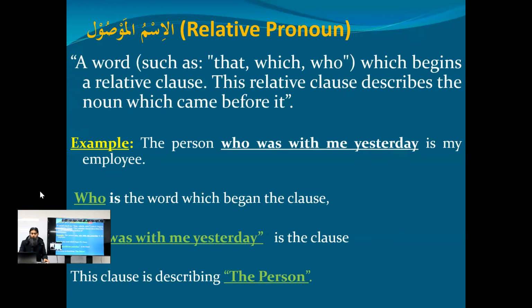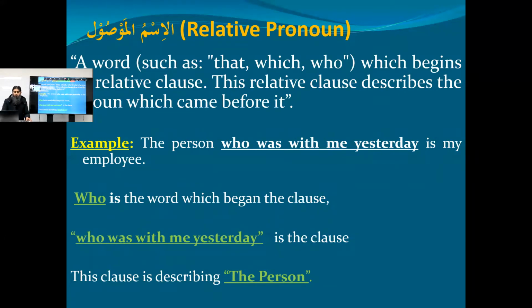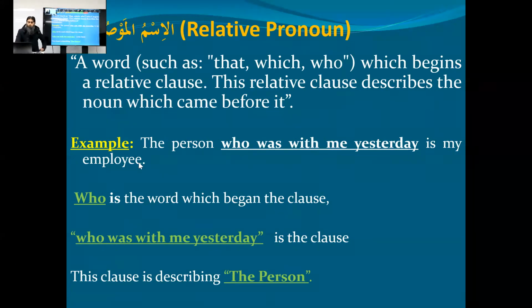Now, let me come to this example, inshallah, and it will be clear. So, look at the example. The person who was with me yesterday is my employee. As you can see, I have underlined "who was with me yesterday." Is that right? This "who was with me yesterday" is called a clause. Sometimes within the sentence, you get a part which conveys full meaning on its own, but it is part of that sentence. It's called a clause. That's what a clause is, okay?